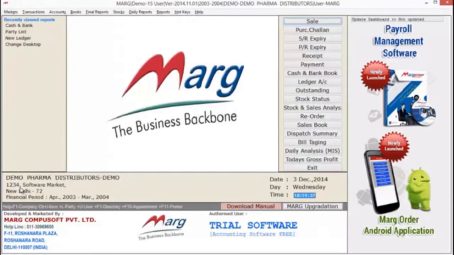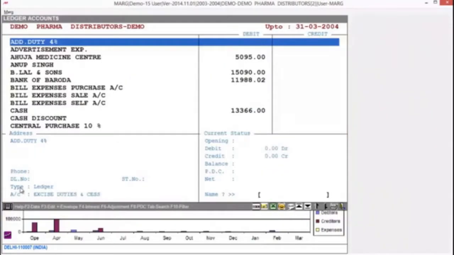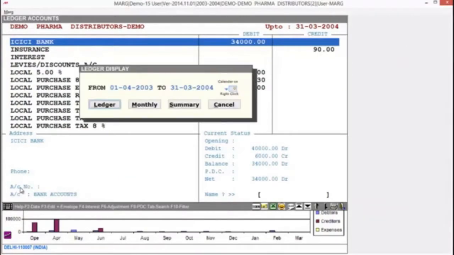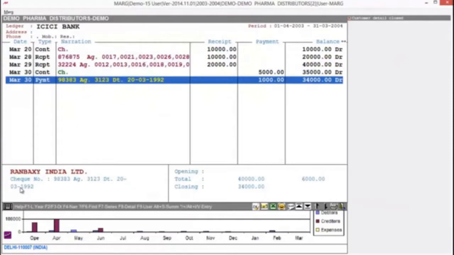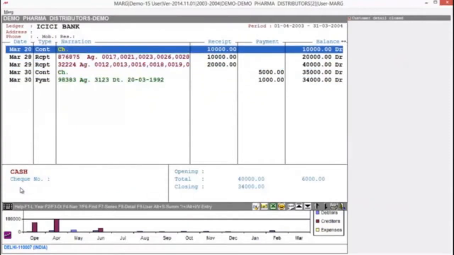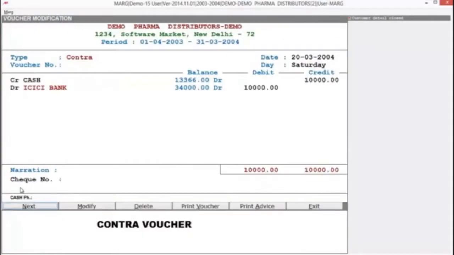Now, if you want to see the effect on ledgers, whether transactions have posted in separate vouchers accordingly or not, for that you have to press Ctrl plus L from your main window of Mark and you will see the ledger window appear. From here you can select your bank ledger, that is ICICI Bank, and here you can see all the transactions which we have done. Now for more details you can select the transaction. While pressing enter, you can see your contra entry has automatically posted in contra voucher separately.